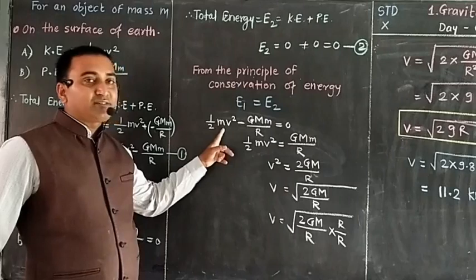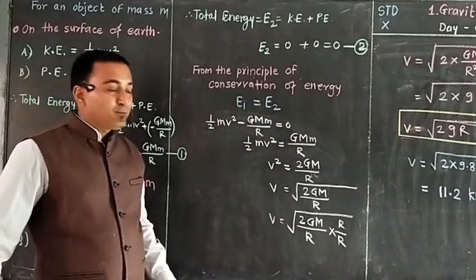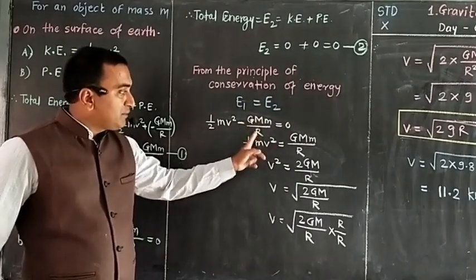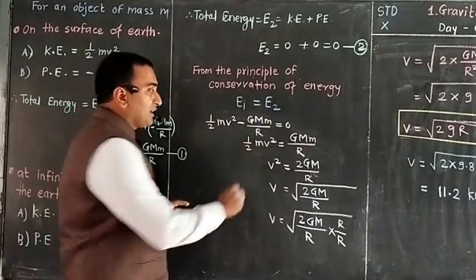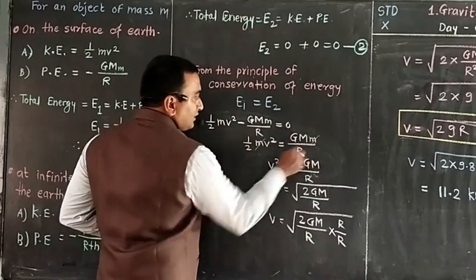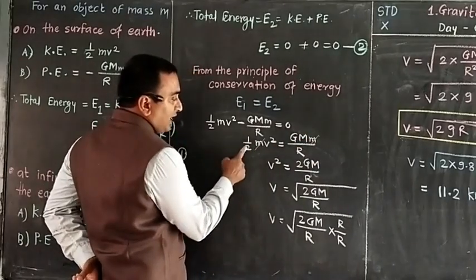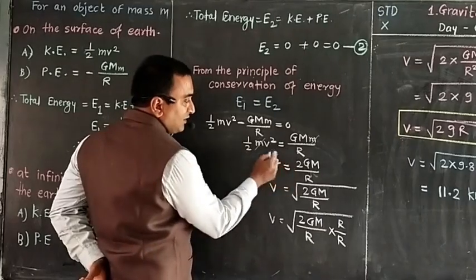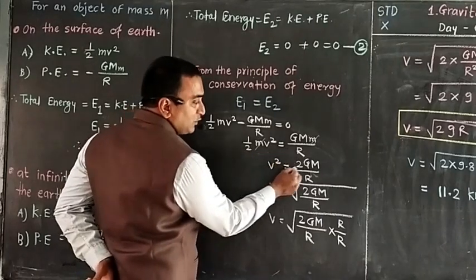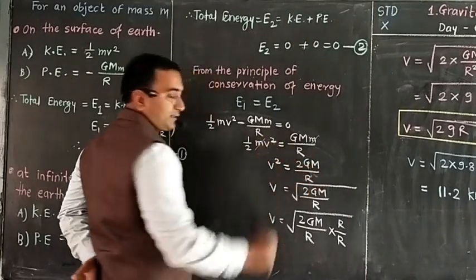E1 on the left hand side, E2 is 0. So this negative GMm upon r will transfer to that side as positive. Finally m can cancel, and the 2 from the division will carry for multiplication. So finally we get v square is equal to 2GM upon r.